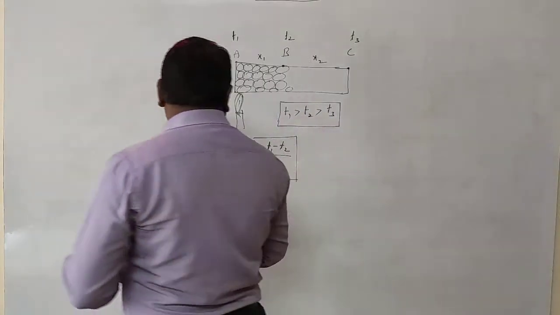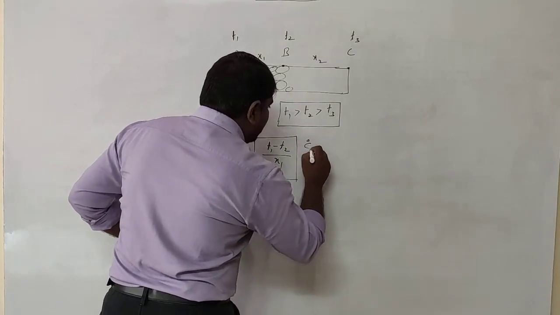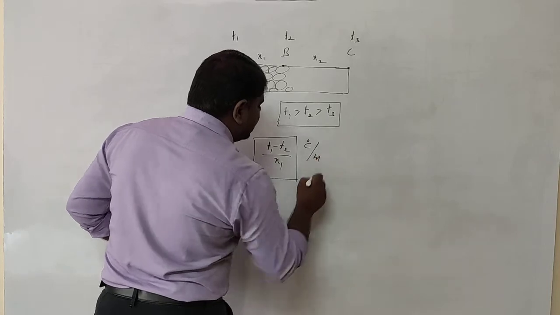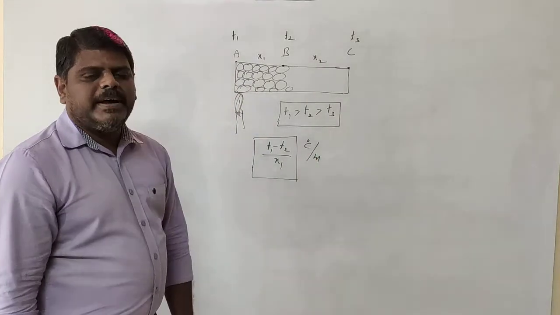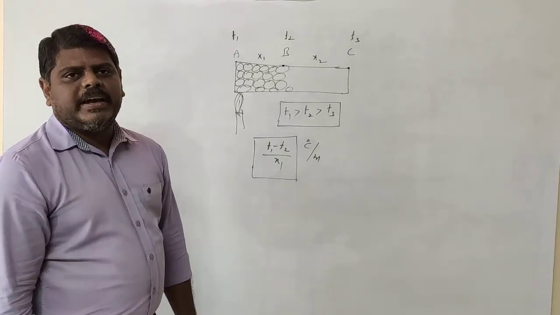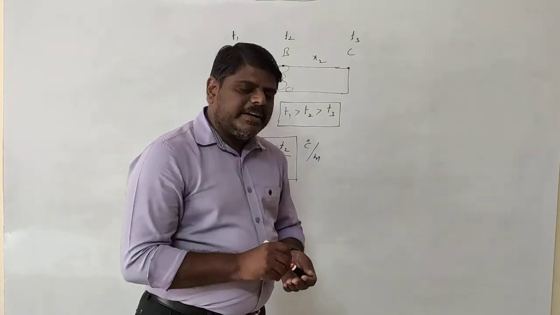If you want to write down the units, the temperature is measured in degrees Celsius and the distance is measured in meters. So degrees Celsius per meter, or Kelvin per meter also you can write. This is called the temperature gradient, which is very, very important.